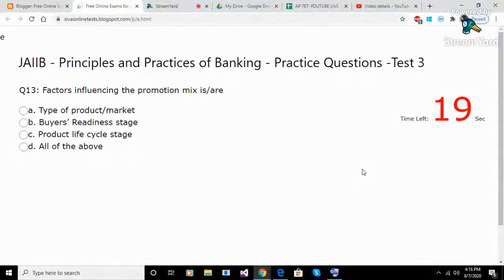Question 13. Factors influencing the promotion mix is/are. Option A. Type of product/market. Option B. Buyer's readiness stage. Option C. Product life cycle stage. Option D. All of the above. Answer D. All of the above.